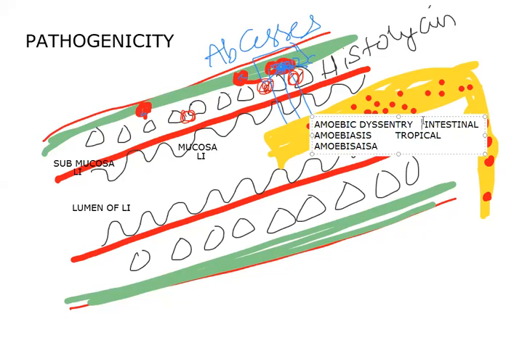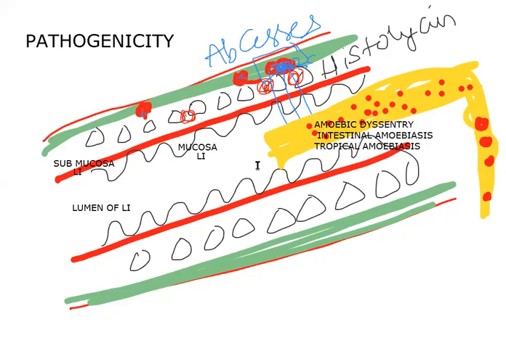Amoebic dysentery is the disease caused by the trophozoite stages of Entamoeba histolytica, which release the enzyme histolysin.